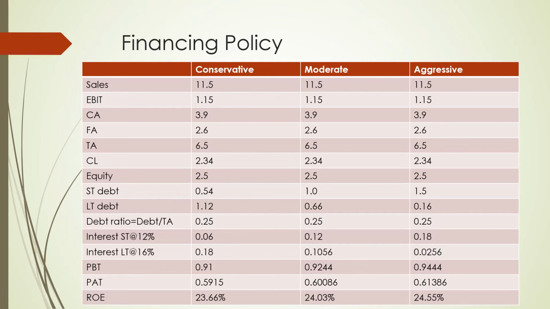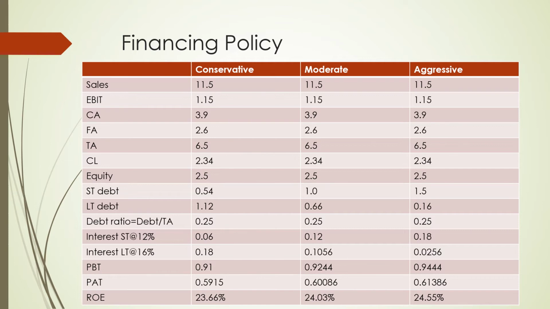So my profit before tax. Profit before tax will be EBIT minus interest. Interest will be the sum of these two. So that means EBIT is 1.15, 1.15 minus 0.06 minus 0.18, and it comes out to be 0.91.